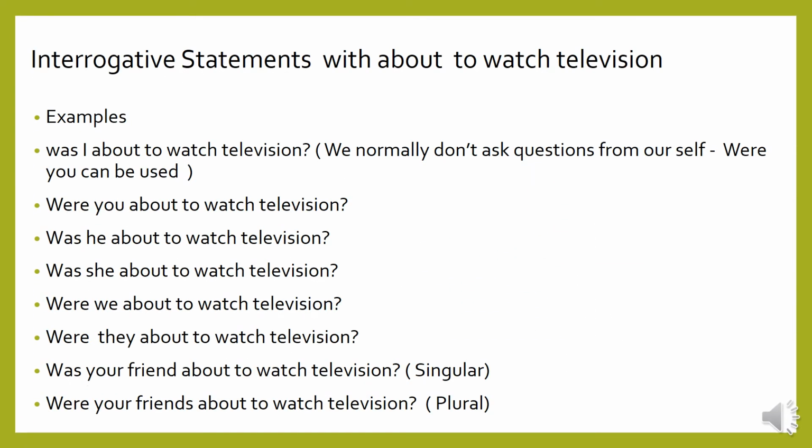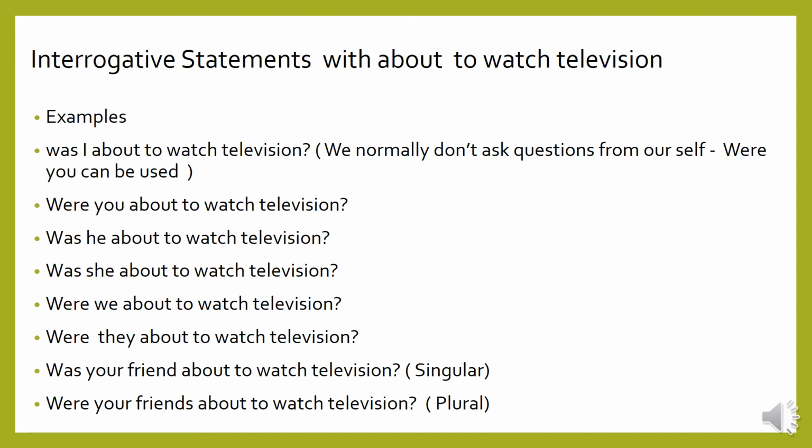Interrogative statements with about to watch television. Example: Was I about to watch television? As we mentioned, we don't normally ask questions of ourselves, so you can use: Were you about to watch television? Was he about to watch television? Was she about to watch television? Were we about to watch television? Were they about to watch television? Was your friend about to watch television? Were your friends about to watch television?